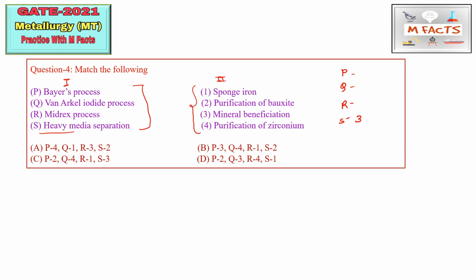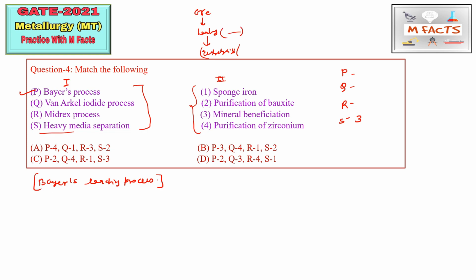The next thing is that Bayer's process is very common. I have told you many times about Bayer's process. Whenever you take the name of Bayer's process, think of the Bayer leaching process. This is basically a leaching process, and it is used for the purification of bauxite. You know aluminum we can produce by following two routes: first, by the ore we do the leaching, which is known as Bayer's process, and then we do the electrolysis process, which is known as Hall-Heroult.